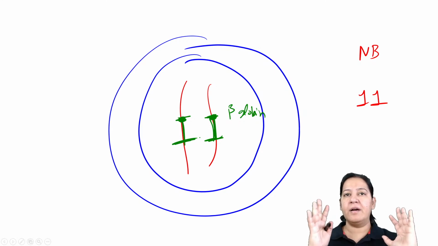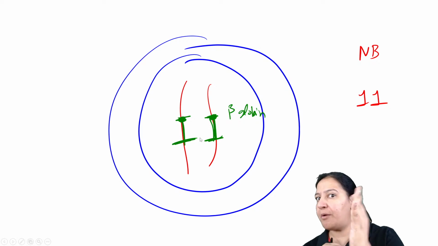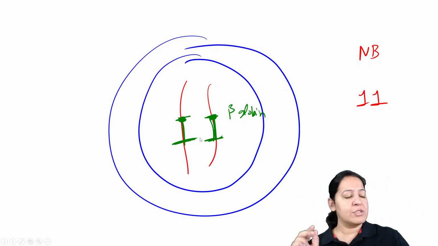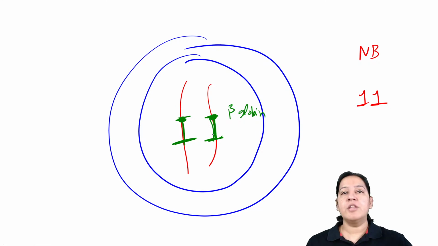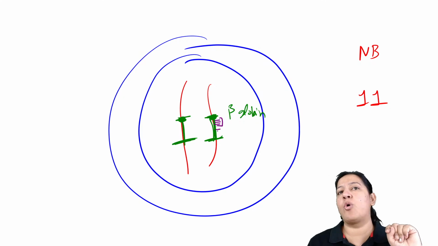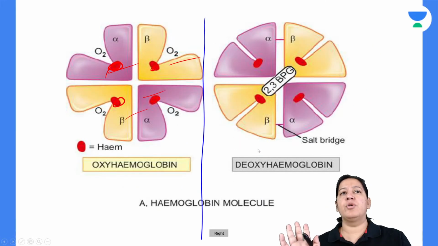Now it will synthesize mRNA. From DNA first mRNA is formed, from mRNA protein is formed. So transcription and translation takes place, right? So there is a mutation here. On the DNA we have codons. A triplet of nucleotides is a codon. So the sixth codon is mutated. Let me show you the diagram now.